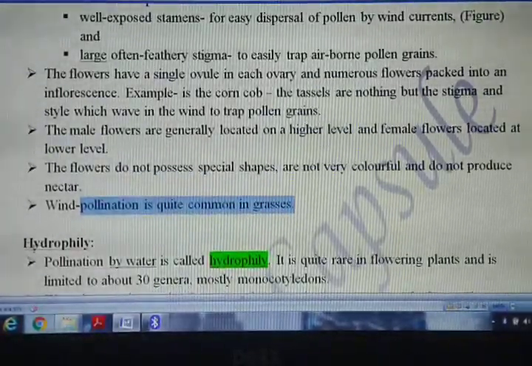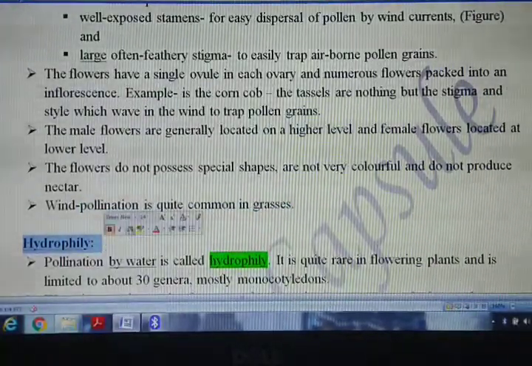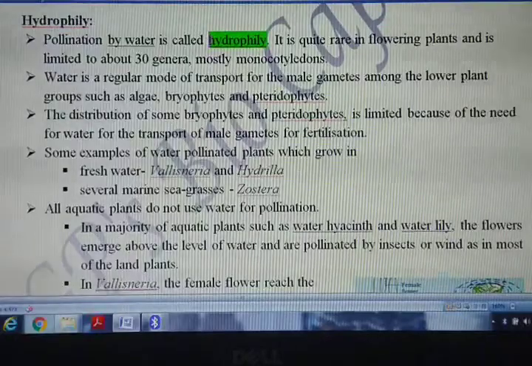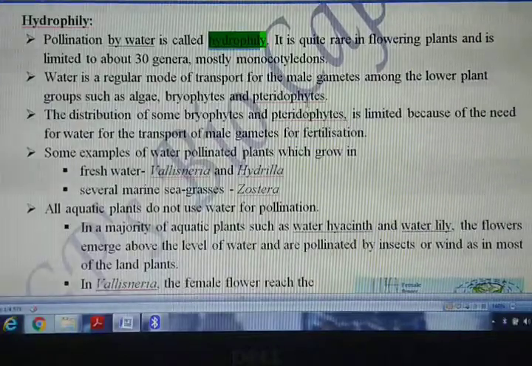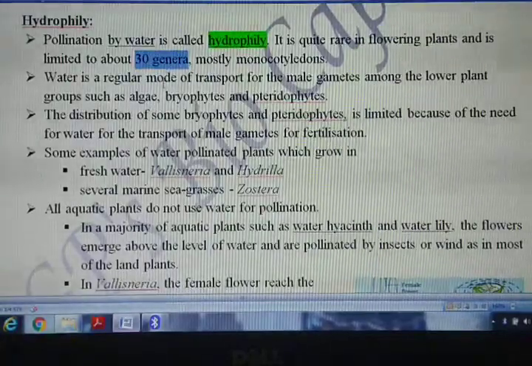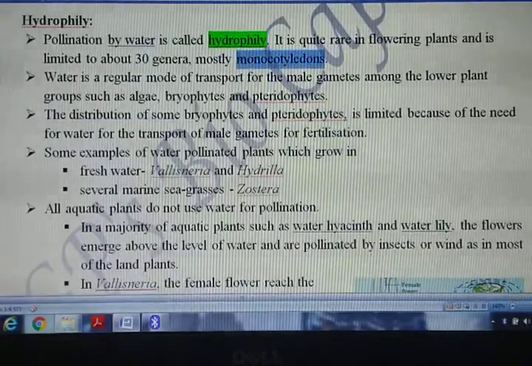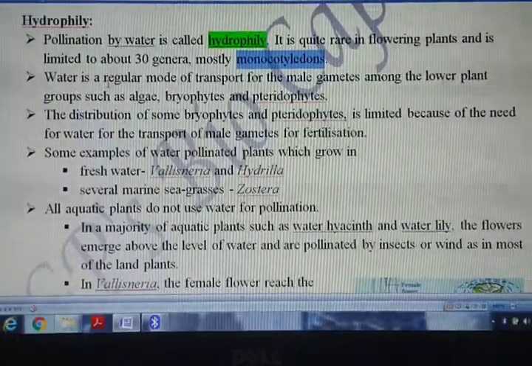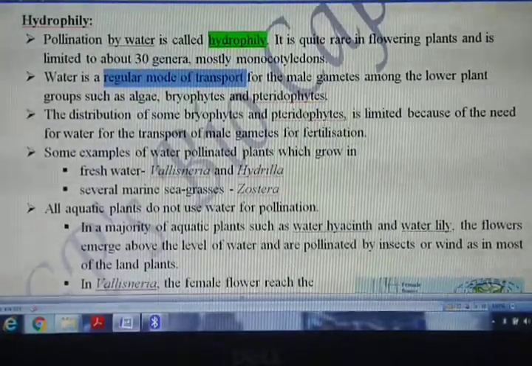Coming to the next one, hydrophily. Hydrophily means pollination by water. Pollination by water is called hydrophily. And this is quite rare in flowering plants. It is limited to around 30 genera, and most of them are monocotyledons. Here in this case, water is a regular mode of transport for the movement of male gametes.